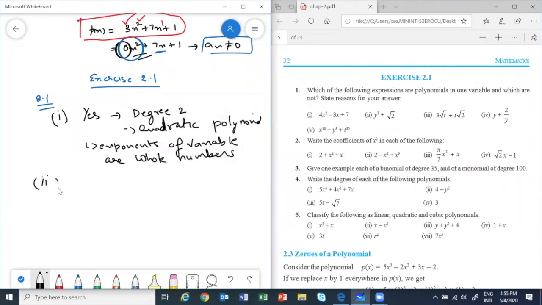Second part, again, y square plus root 2 is a polynomial. Again, degree is 2, because highest power is 2. And then again, exponents of variables are whole numbers. I'll write in short.